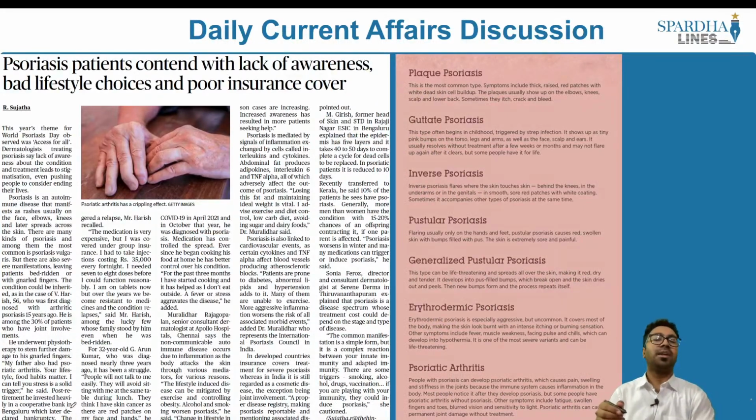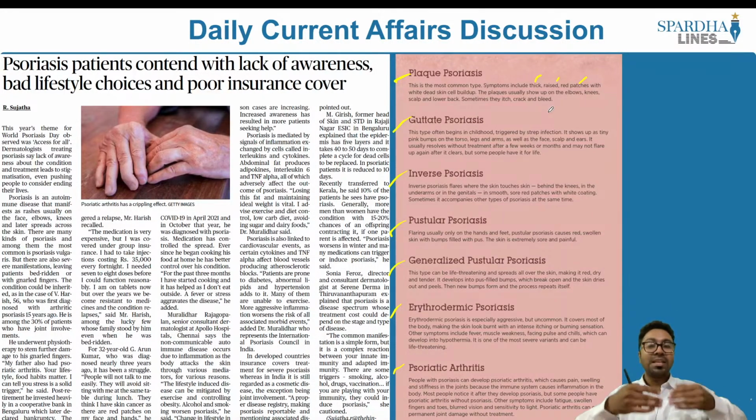This article here is speaking about psoriasis. What is psoriasis? This happens to be an autoimmune skin disease that leads to a rapid buildup of the skin cells. How does it operate? There are different types of psoriasis: plaque psoriasis, guttate psoriasis, inverse psoriasis, pustular psoriasis, generalized pustular psoriasis, erythrodermic psoriasis and psoriatic arthritis. So plaque psoriasis happens to be the common one. Symptoms include thick raised red patches with white dead skin buildup. The plaques usually show up on the elbows, knees, scalp and lower back. Sometimes they are itchy, they also crack and bleed as well.